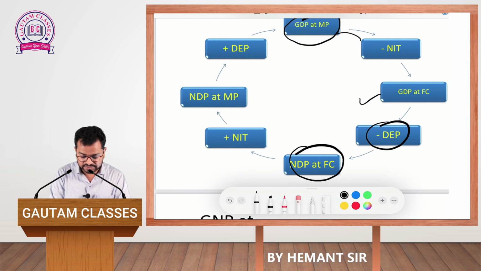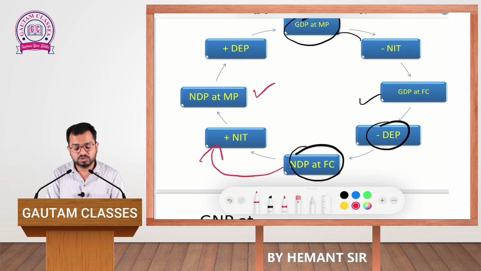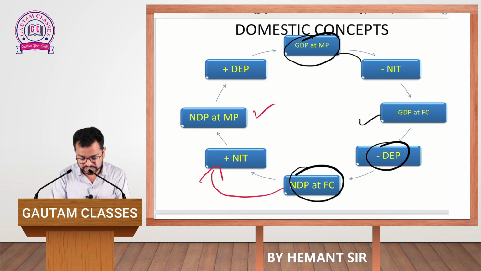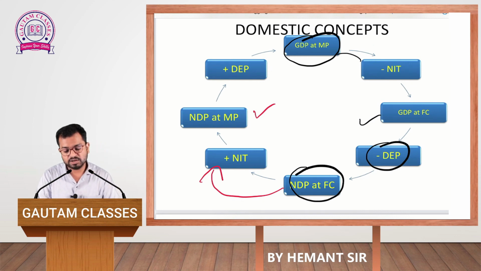From NDP at factor cost, if you want to calculate the value of NDP at market price, you are required to add NIT. Once again, if you want to reach your origin and calculate the value of GDP at market price, finally you are required to add the value of depreciation. So till here the concept of gross domestic product as well as net domestic product is very clear.